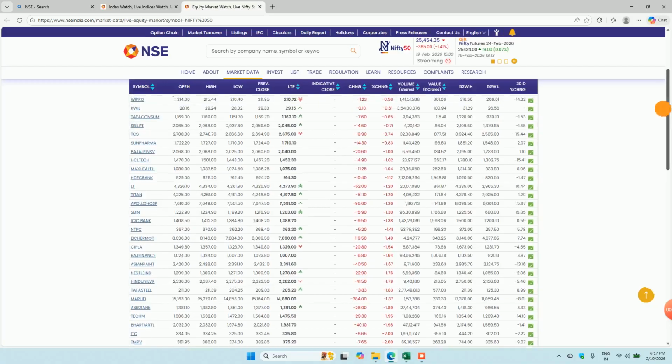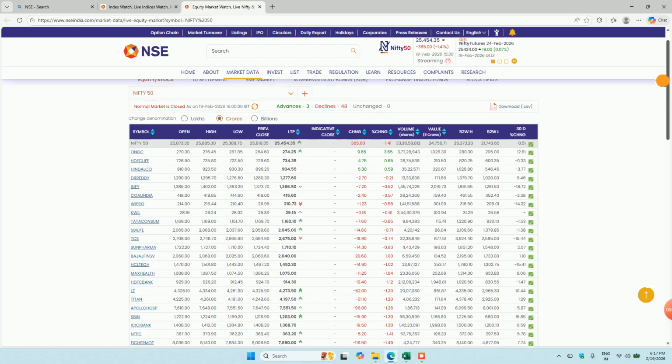Now, if you look at this list, it gets updated, not on a daily basis, but if any company is not performing well, that is the responsibility of NSE. They remove that particular company from Nifty 50 and add another company to Nifty 50.